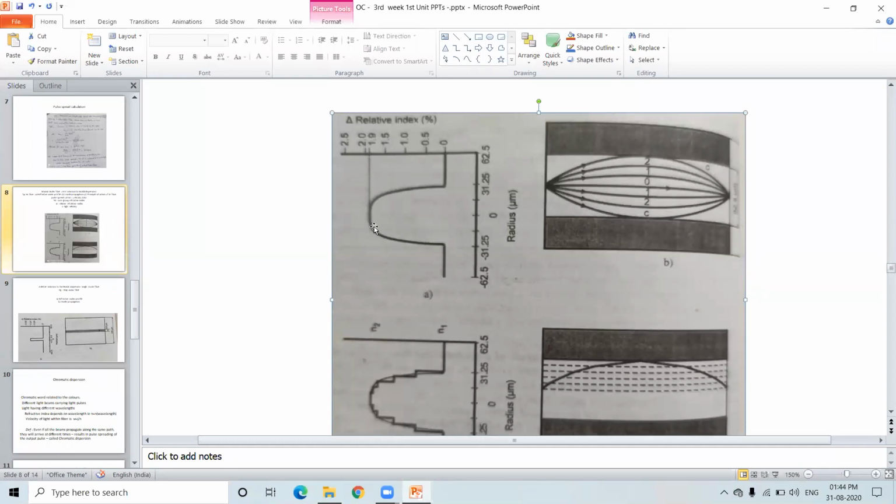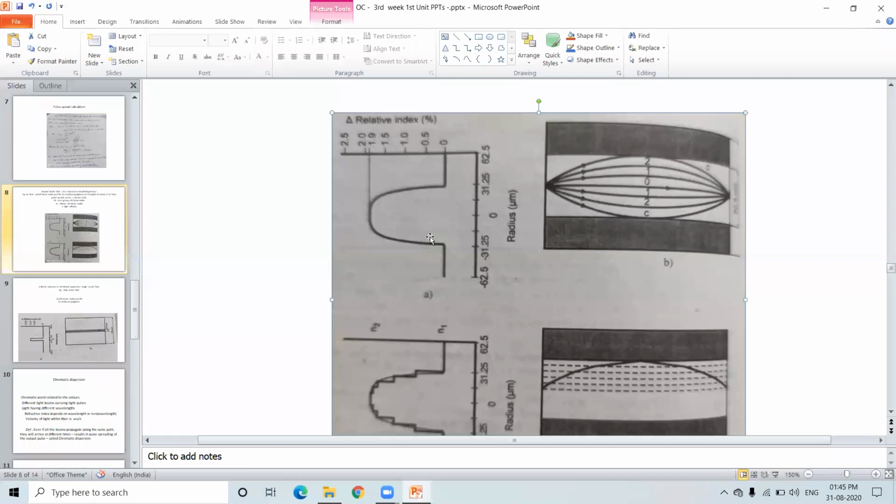The way they increase here, the same way they decrease on the other side. As the refractive index is gradually increasing and gradually decreasing, it is called a graded index fiber.